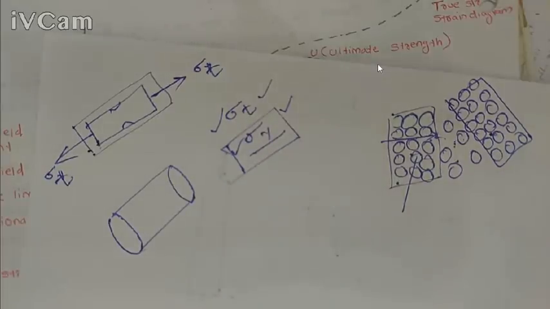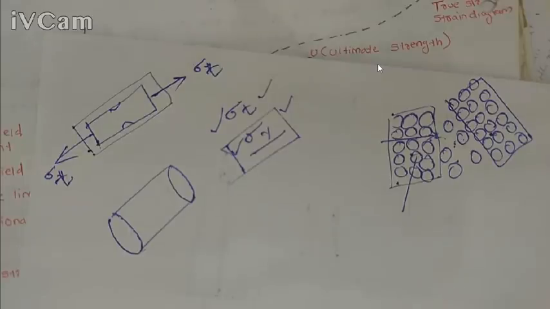Of course there will be some plastic deformation, but there will not be any failure, because the stress would have to be greater than sigma t for failure.